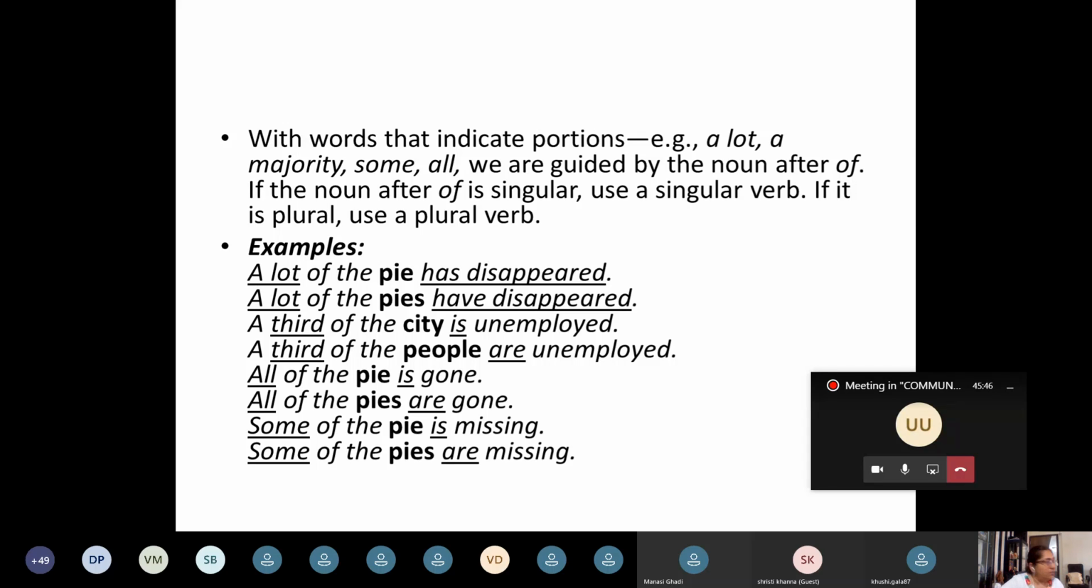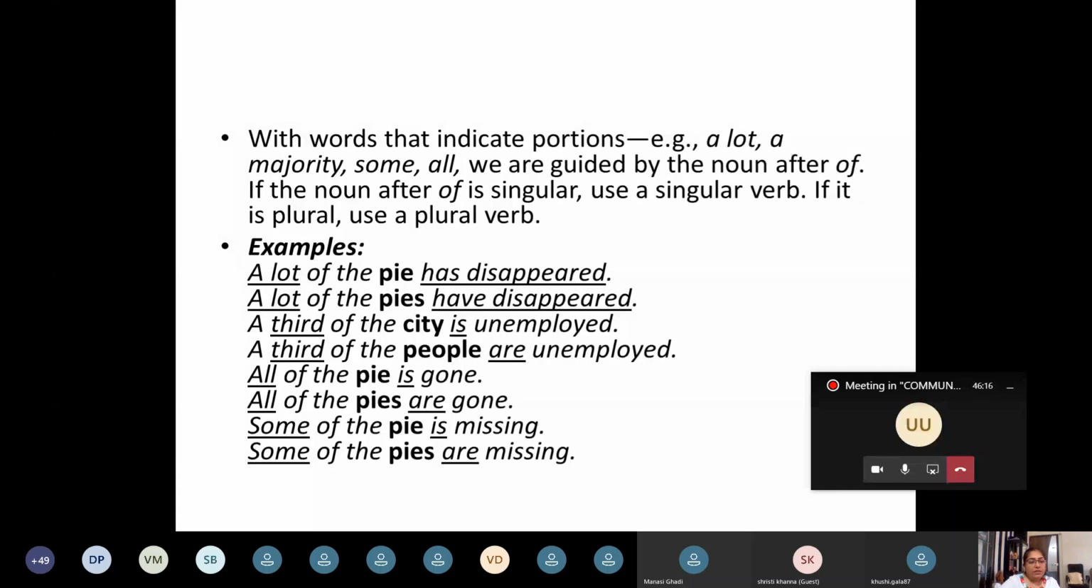With words that indicate portions, such as a lot of, a majority of, some, all, these indicate portions. We are guided by the noun after of. Check what comes after of. If that noun is singular, then your verb is singular. If that noun is plural, then your verb is also plural.